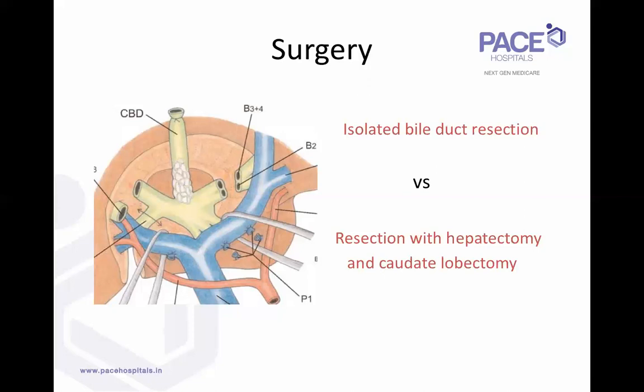So there's no confusion in this. For any type of hilar cholangiocarcinoma, be it type 1 or type 2 and the higher ones, we always have to plan a hepatectomy with a caudate lobectomy.